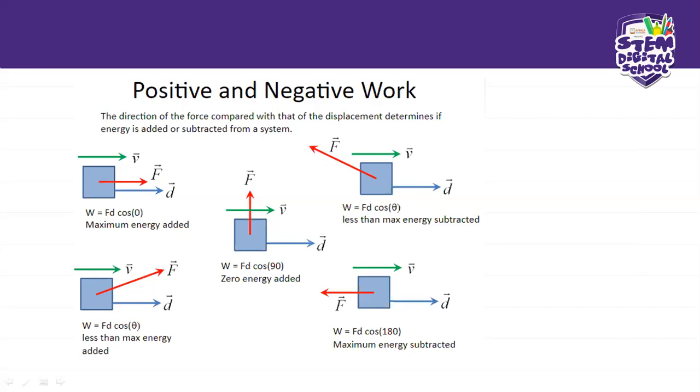And then moving to the next one, we'll go to this one right here, where the distance is moving this way and the force is opposing. Okay, so this one, it means that maybe it's pushing.